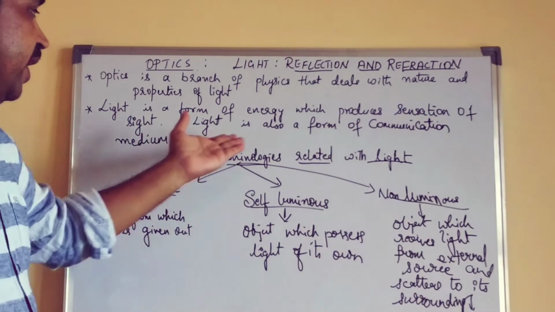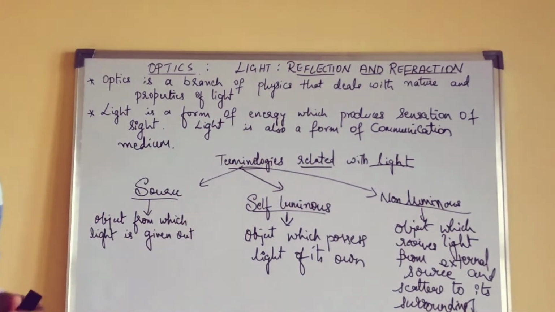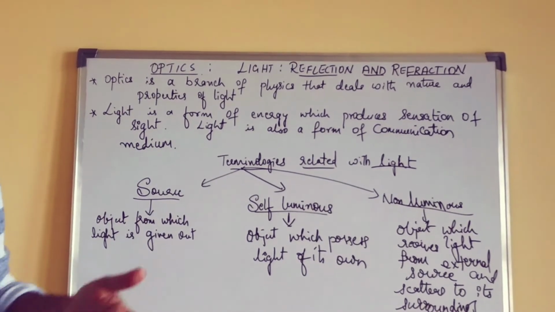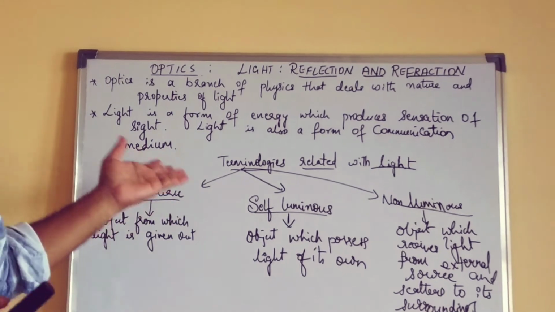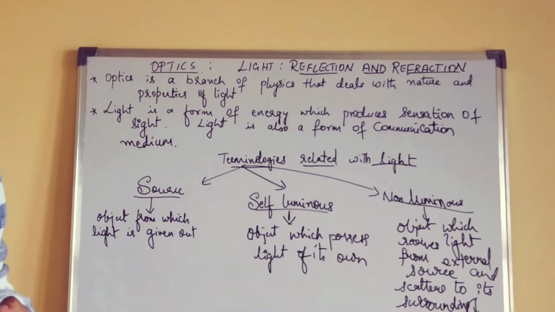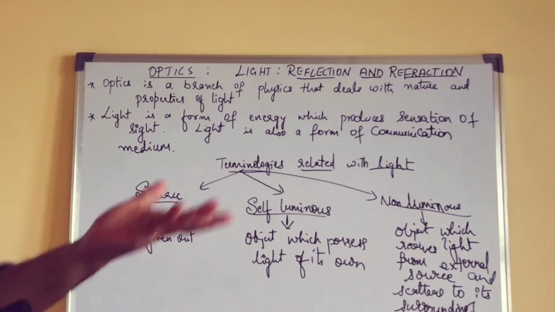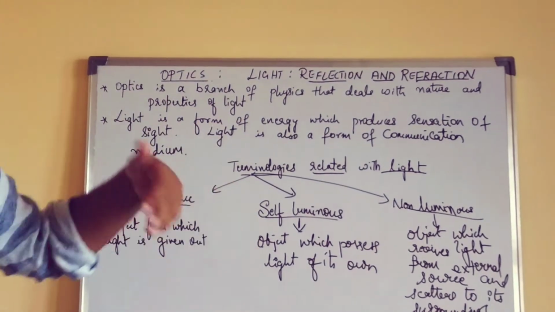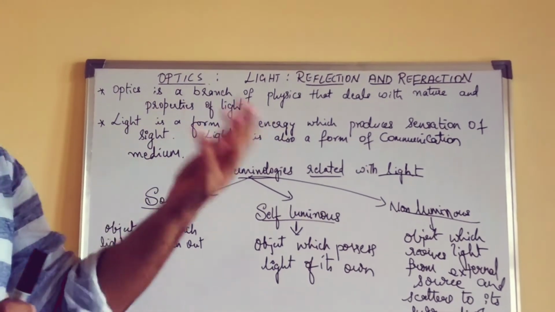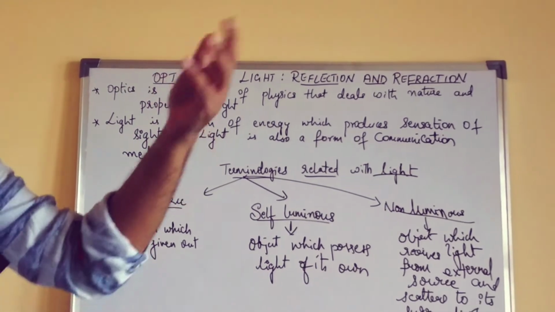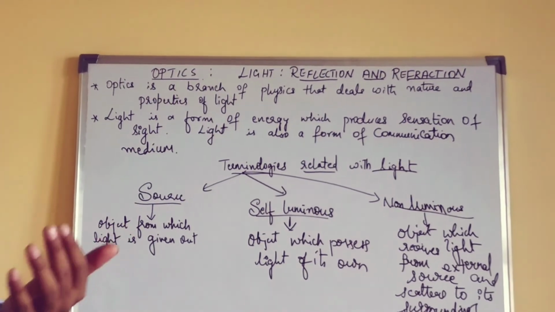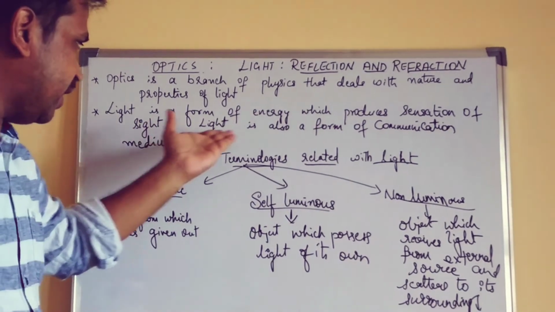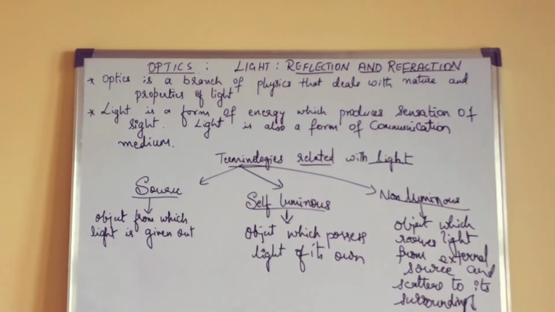As well as, light is also a form of communication, right? Because with the light energy we can even communicate, or it is a medium of communication, just like how we can have the material medium like air. Similarly, light can also be used to transmit messages or information from one place to another place. So in that way we can also say that light is also a form of communication.